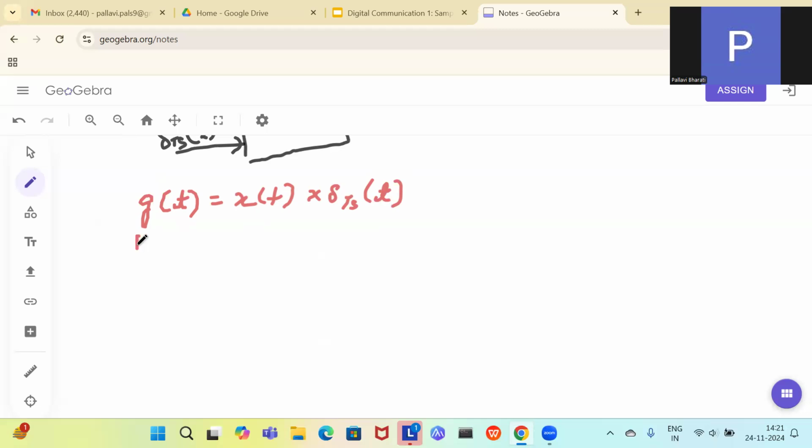In the frequency domain, we can write it as G(omega) equals X(omega) convolved with delta, with 2 pi by omega s.